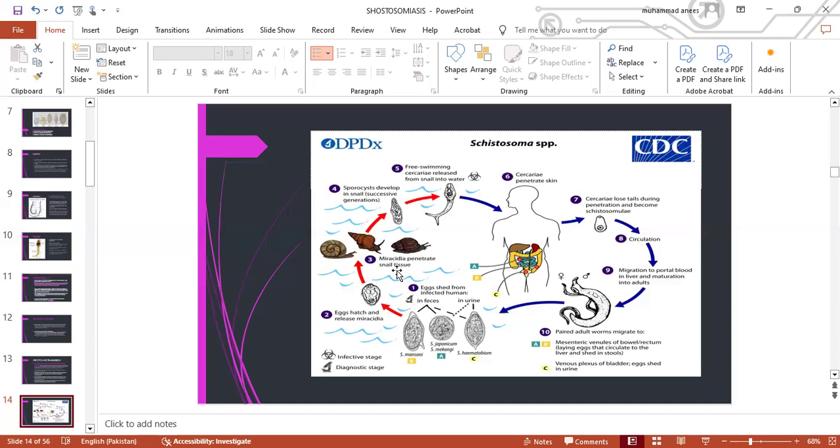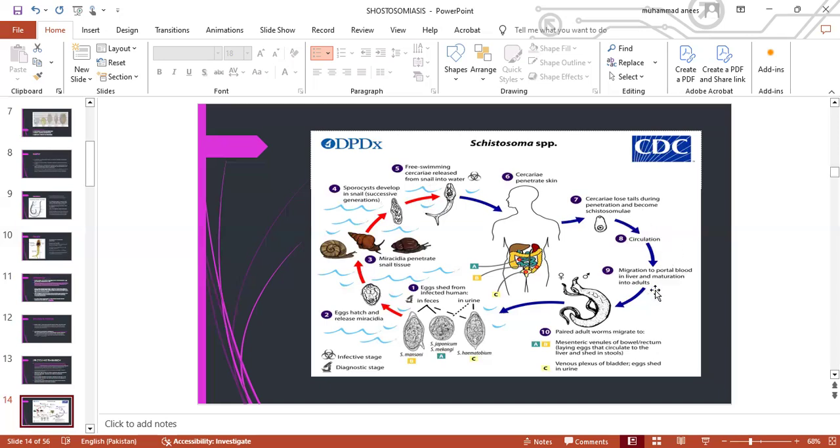So the intermediate host is very much necessary because here the asexual reproduction takes place, in which the sporocysts develop in the snail. Then the free-swimming cercaria are released from the snail into water. This cercaria is the infective form, which then penetrates the skin of the human. The cercaria loses its tail during penetration and becomes schistosomule. And this schistosomule then enters the circulation via blood.